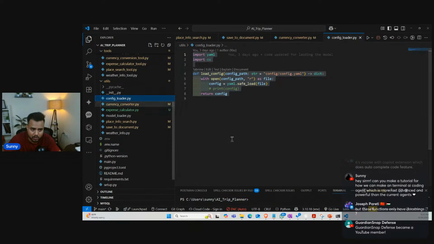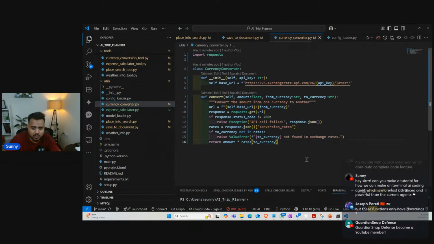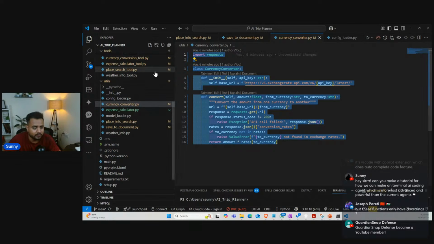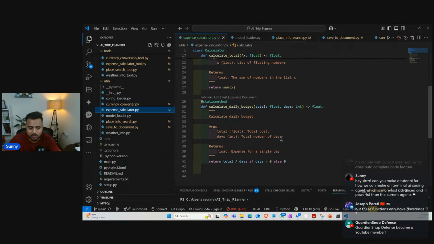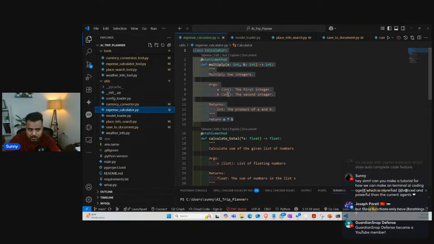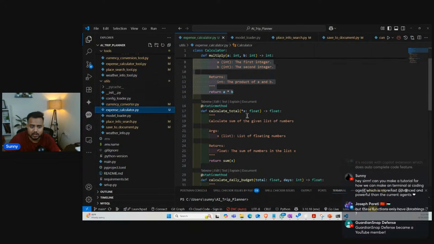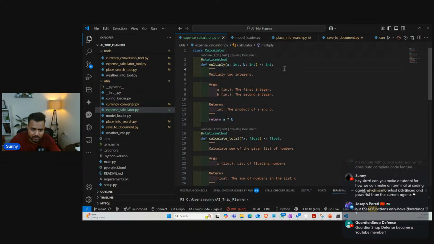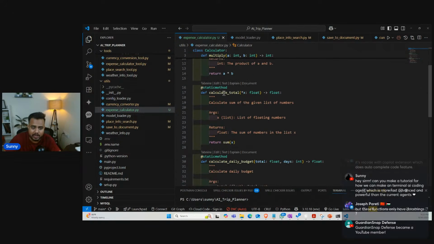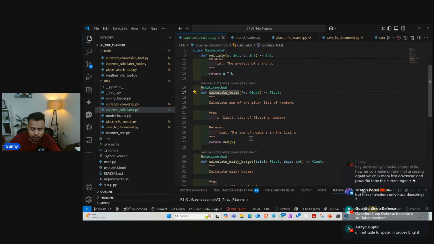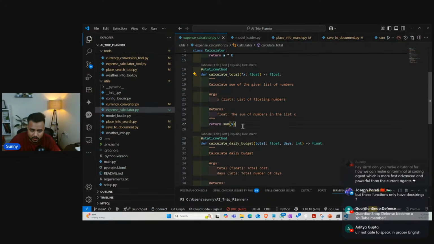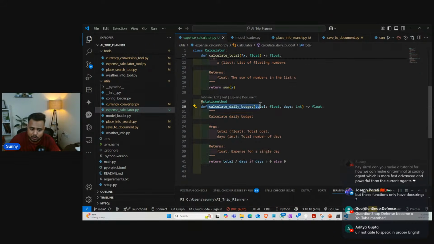Let me give you the walkthrough again. First is my config. We are going to load a config. Then second is a currency converter. We are going to convert our currency. Then third is basically the expense calculator. We are going to calculate expense, multiply. If there is any multiplication between the values, we are going to use this method. Calculation total. So we are going to calculate the total, the complete sum. Then here is a calculated daily budget. So we are going to calculate the daily budget over here.